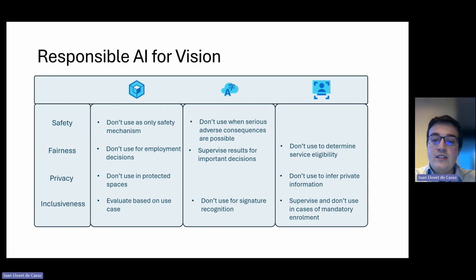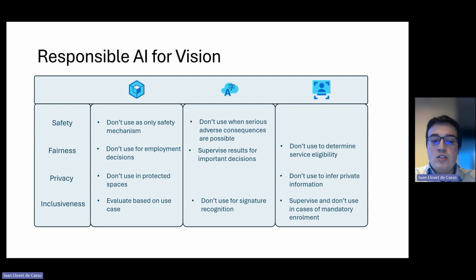In terms of fairness, this model should also be supervised in the same manner that I mentioned previously when it is making important decisions, such as reading forms for benefits and deciding whether to give someone a benefit or not, depending on how they have filled out the form. Again, you must keep in mind that the model might fail, might produce wrong results. So it should always be used responsibly and monitored.